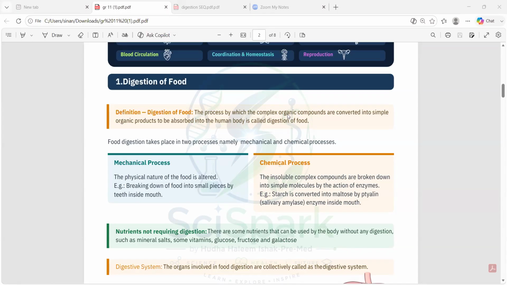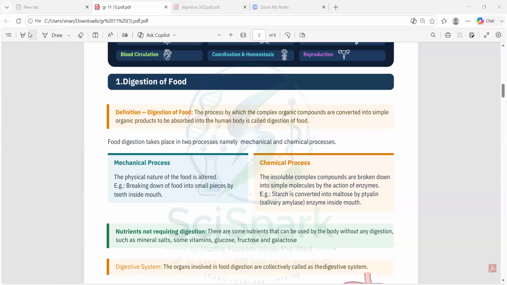These are so big, and we can't put them inside our cells. So these foods have to be smashed, and ground, and made small enough to be absorbed inside our cells. So what we do is digestion.